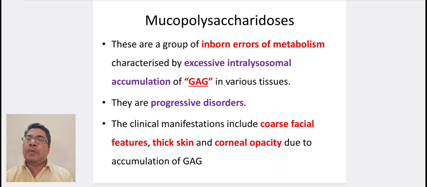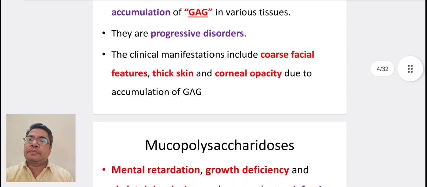This group of inborn errors of metabolism is characterized by excessive intralysosomal accumulation of glycosaminoglycans in various tissues. They are progressive disorders. The clinical manifestations include coarse facial features, thick skin, and corneal opacity due to accumulation of glycosaminoglycans.